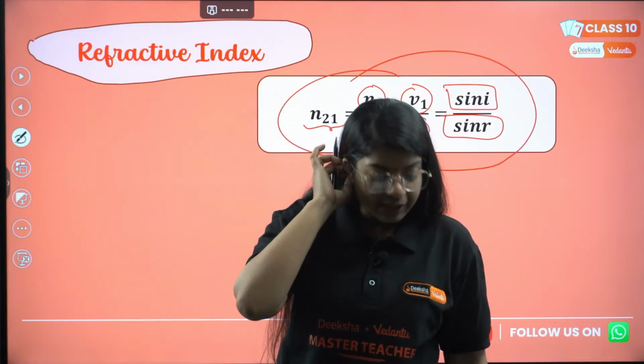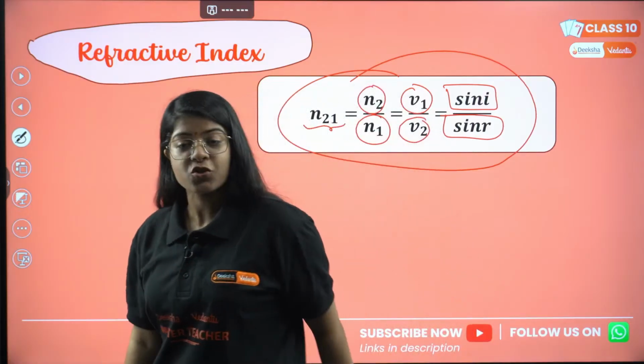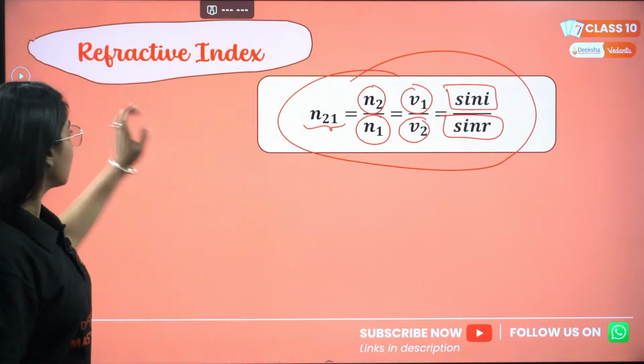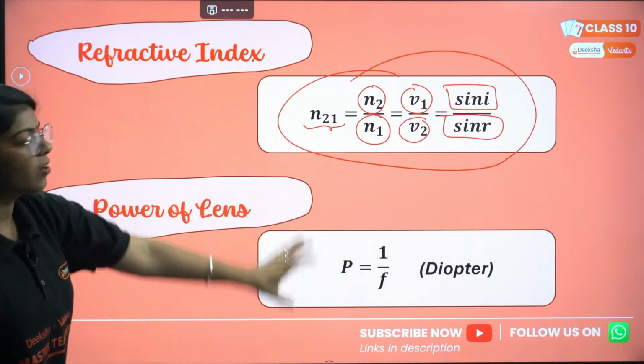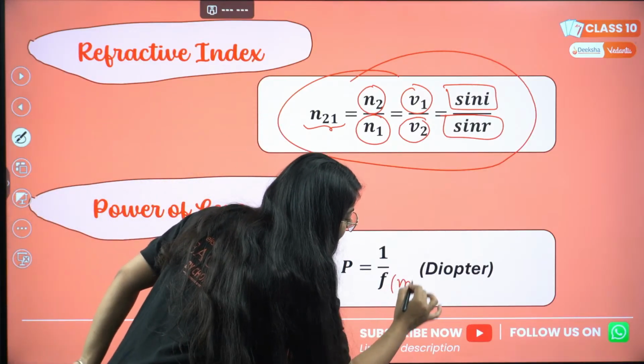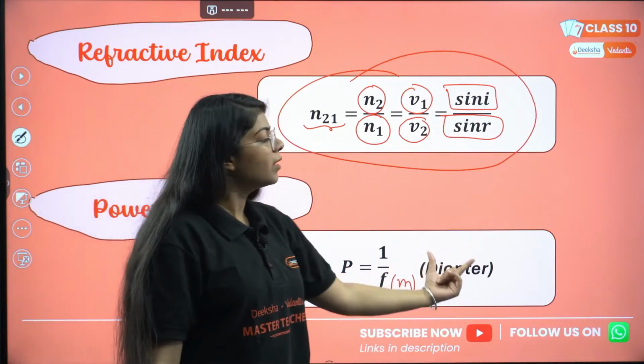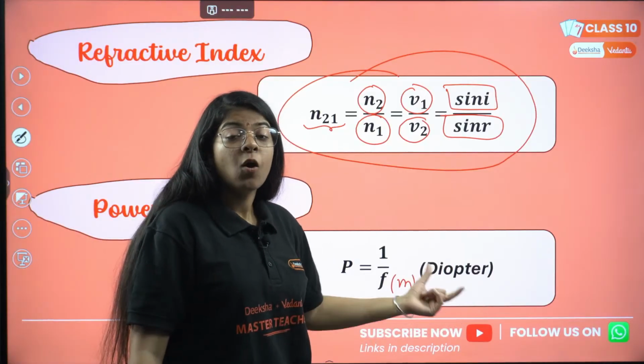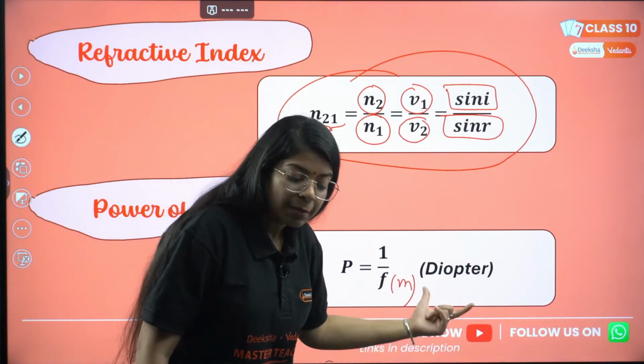Distance u is always negative. Yes, I'm coming to that, Arjun, just in a second. So this is the refractive index, and power of a lens is just 1 by f when f is in meters. Correct? The unit of power is diopter only when the focal length is in meters.